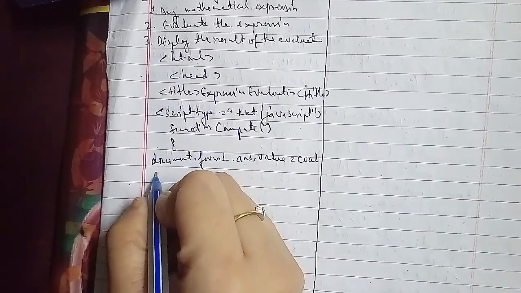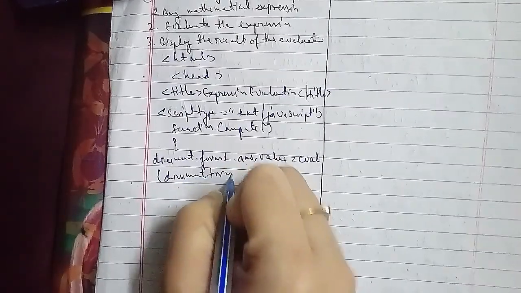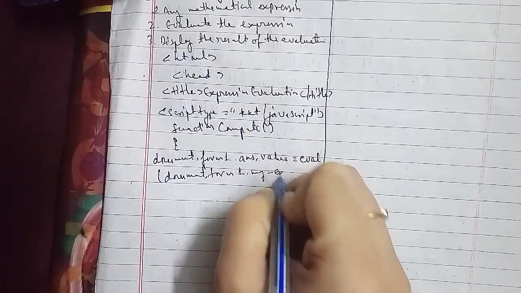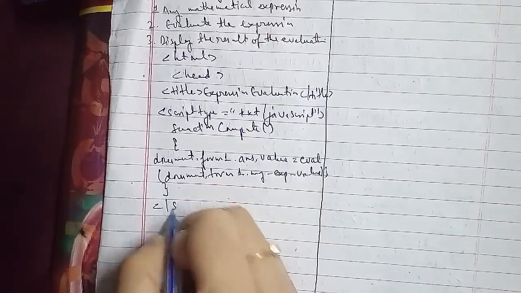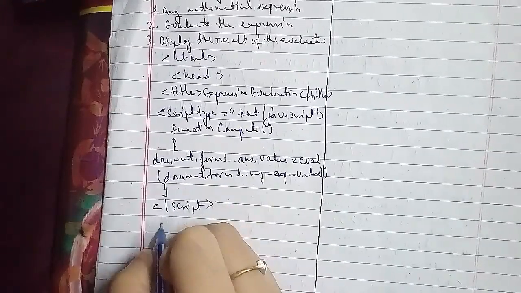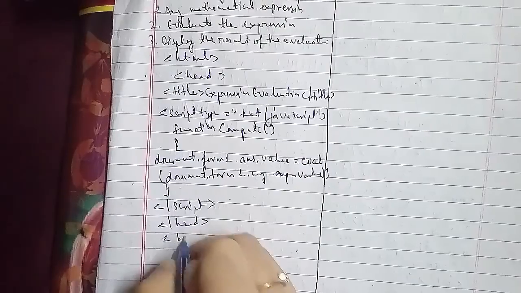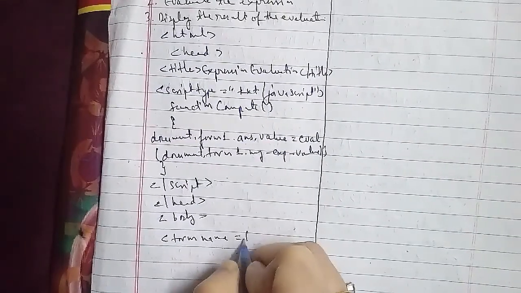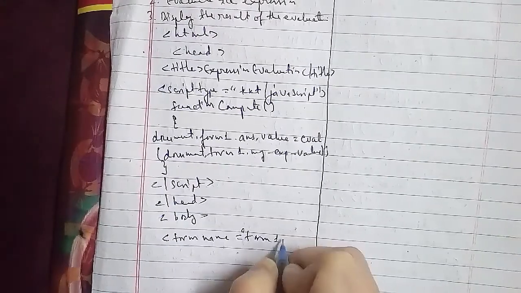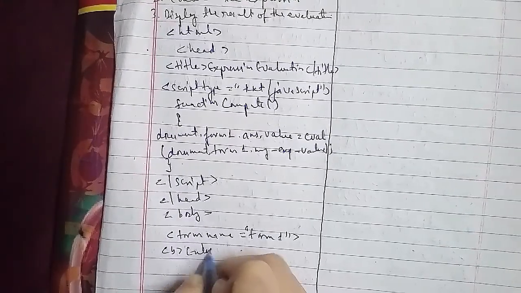Now input type equals to text name equals to myexpression, then tag close. After that br break, br tag close, and we are using nbsp here, the fourth time as well.